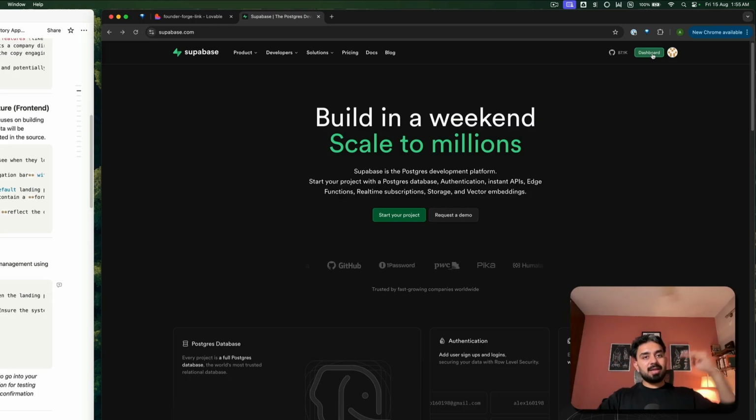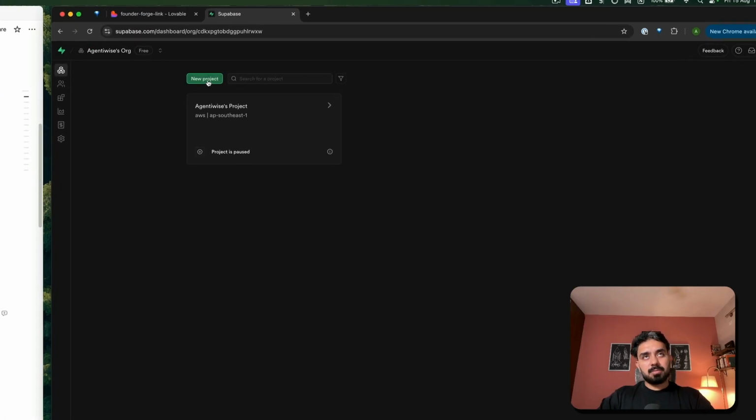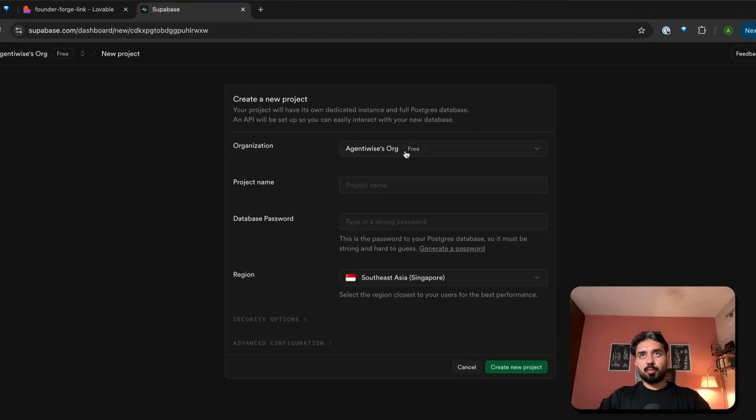So you can build the front end on Lovable. All of those things are going to be taken care of by Lovable. The backend will be handled by Supabase. So I already have this organization. You can create a new organization as well. So I have this within the organization. I'll create a new project.